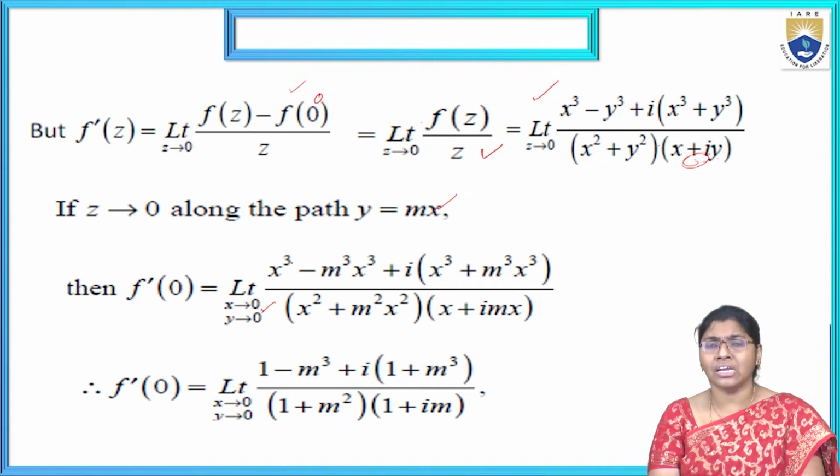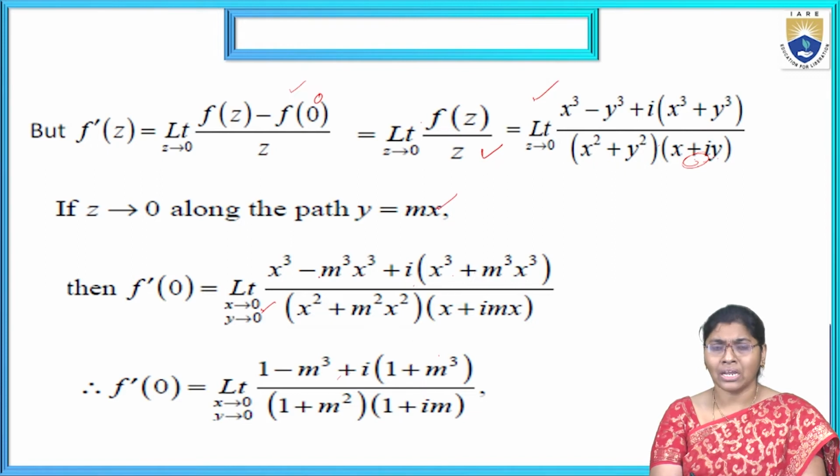Now substituting, x cube minus y cube is m cube into x cube, and taking the terms common, we get (1 minus m cube) plus i into (1 plus m cube).